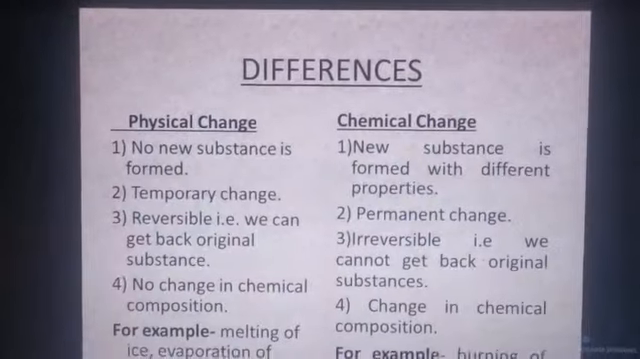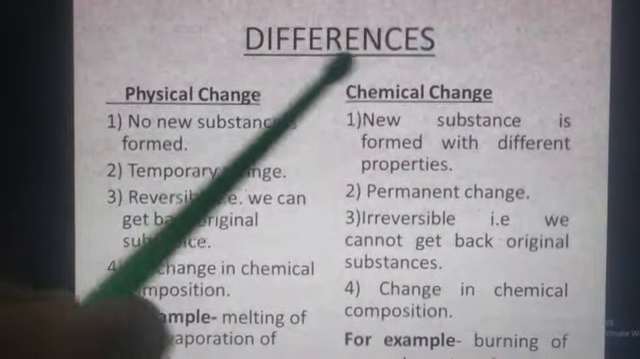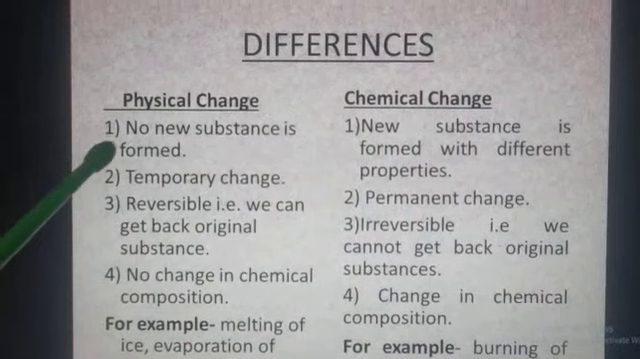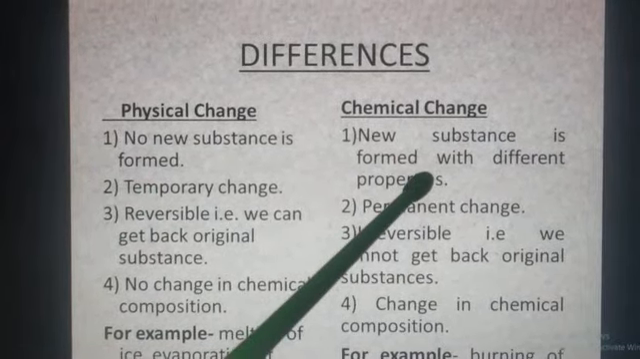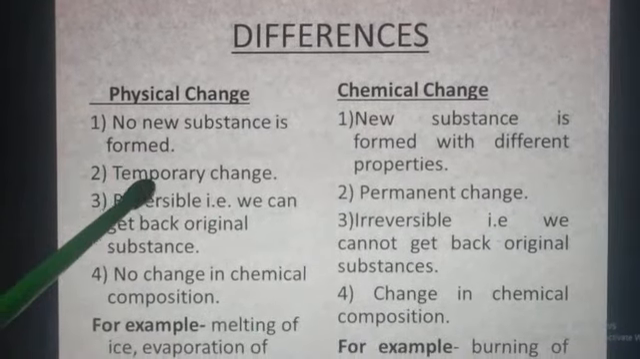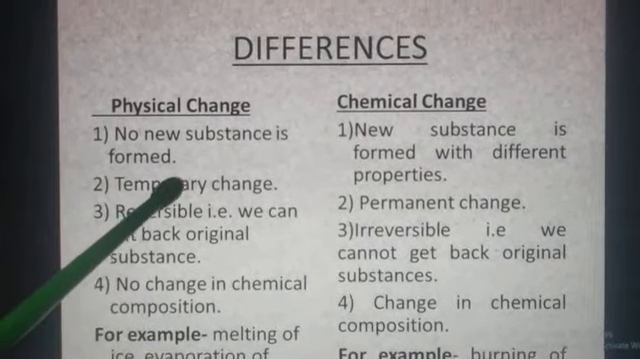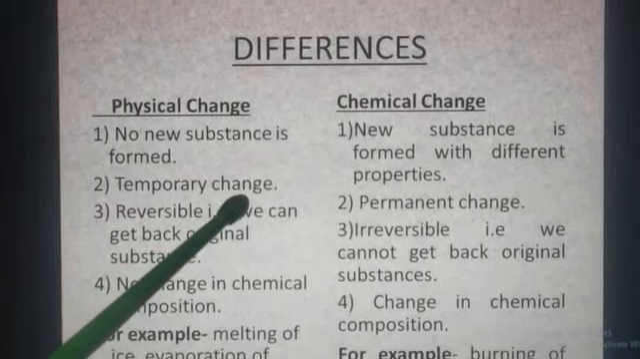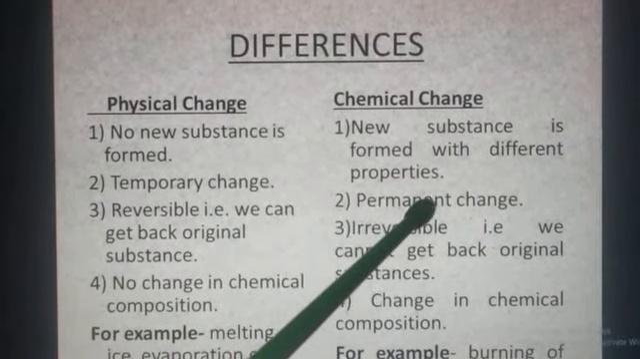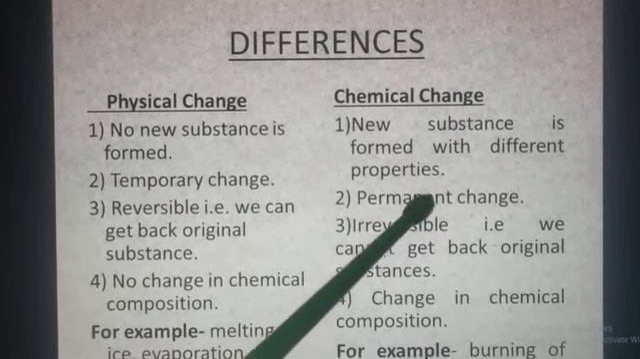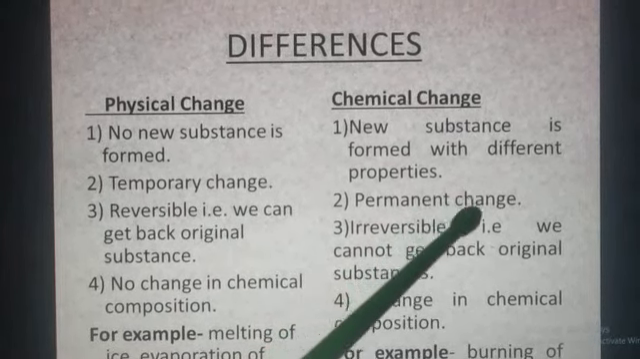Now, we can differentiate physical and chemical changes. Number 1, in a physical change, no new substance is formed; in a chemical change, a new substance is formed with different properties. A physical change is a temporary change. If I put water in the fridge, it will again change into ice. But a chemical change is a permanent change. Like on burning of paper, we will get ash and we can't get paper back again.